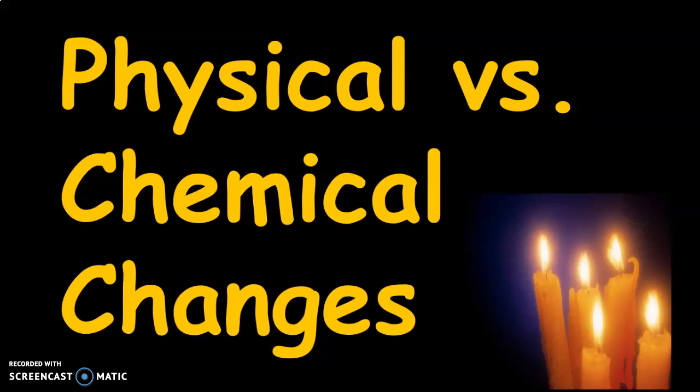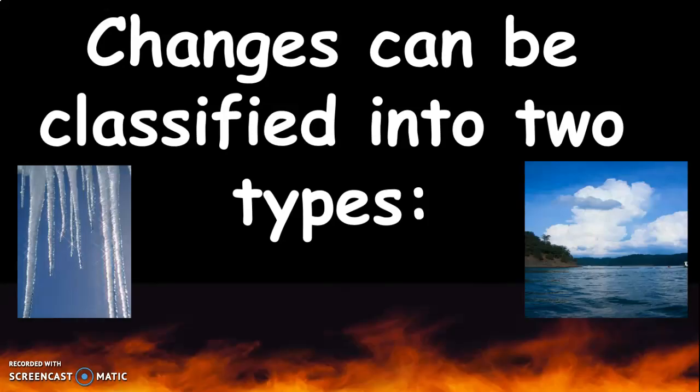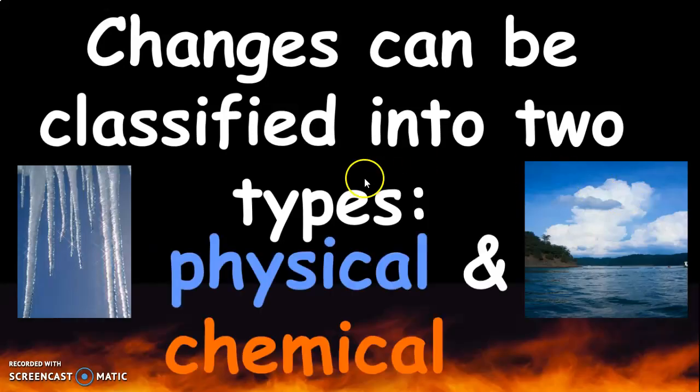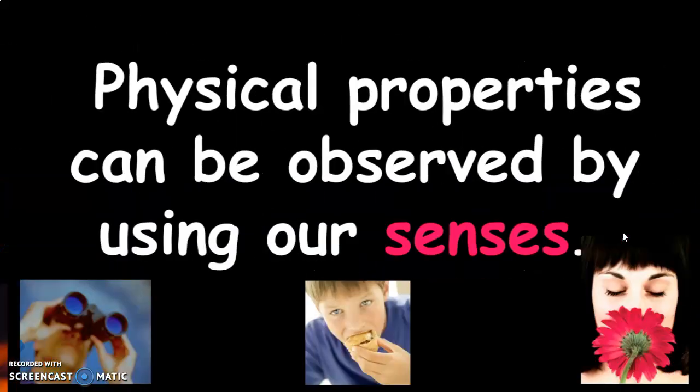Today we're going to be talking about physical versus chemical changes. Changes can be classified into two different types. They can either be physical changes or they can be chemical changes. So here we have some ice on the side, some clouds over here. Formation of clouds or ice, those are physical changes of water. And then we have chemical changes like fire. Those are burning, those are chemical changes.